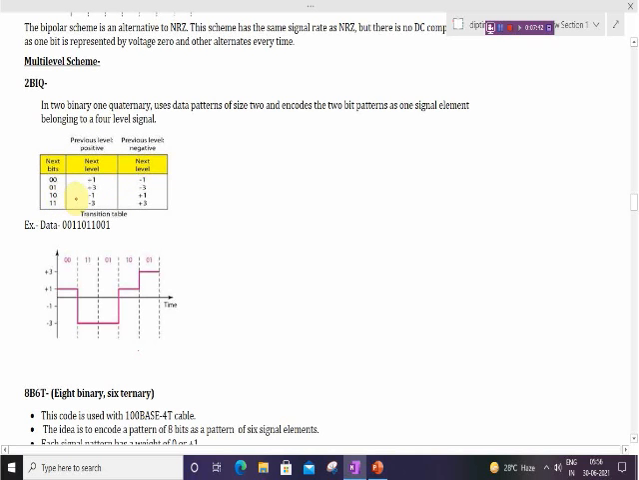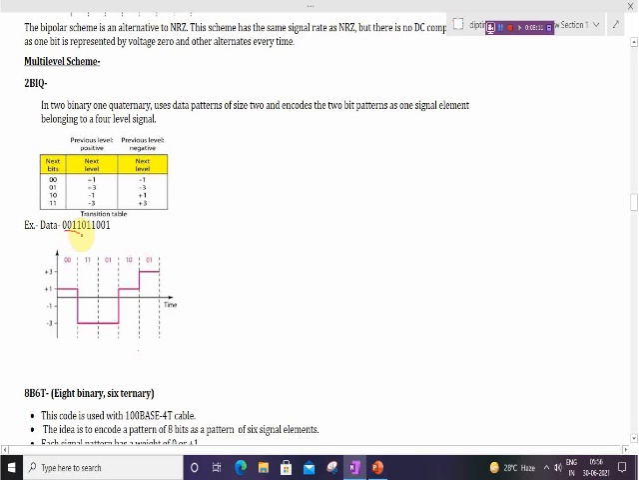Then 10 will be represented as -1 if the previous level is positive, and +1 if the previous level is negative. Then 11 will be represented as -3 if the previous level is positive, and +3 if the previous level is negative. So let us discuss an example.